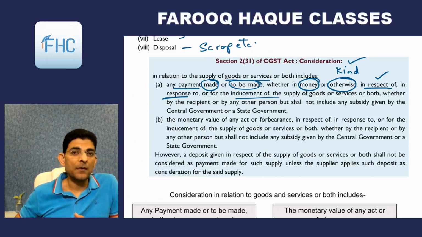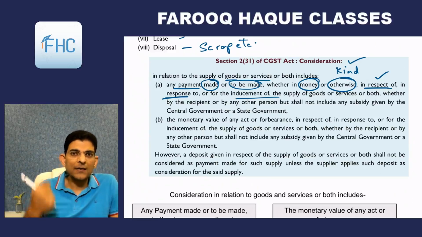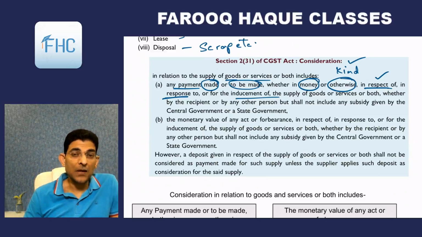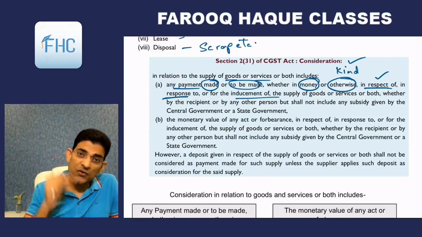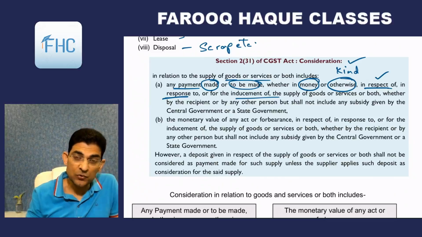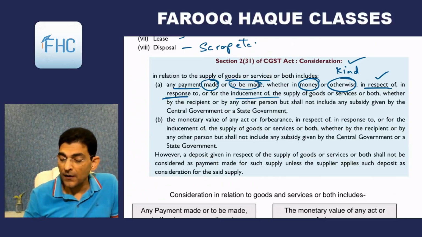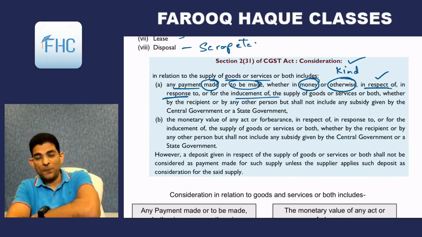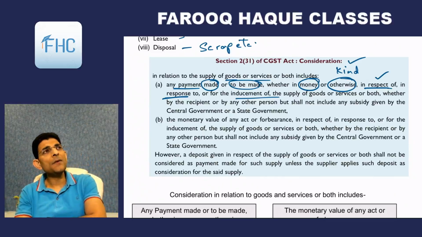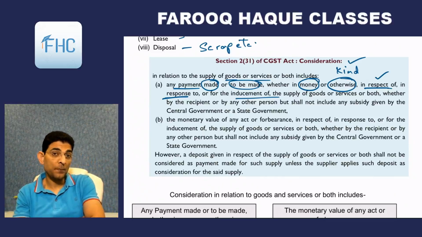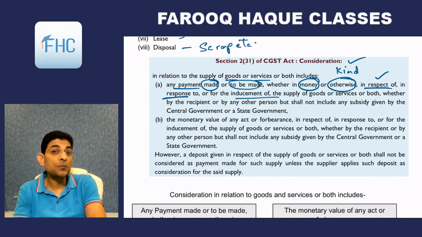Means goods have come and in response to that I'm making some payment. So that payment will also be called as consideration for that goods or service. It may be service also. Okay, in response to. So there may not be a condition also to pay, but you still pay in response to.